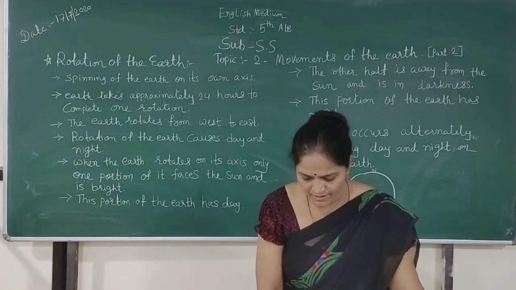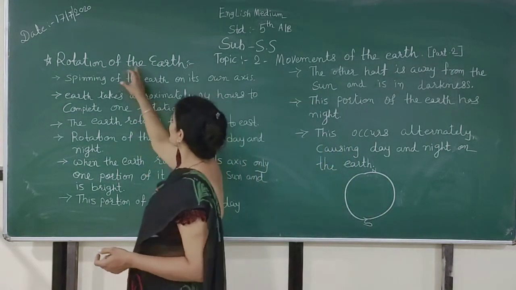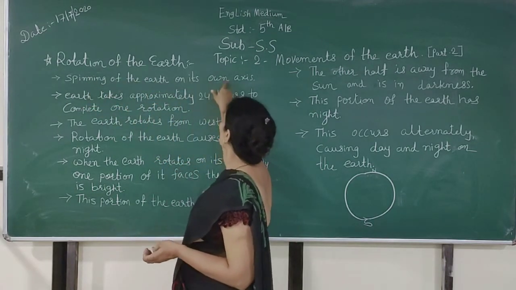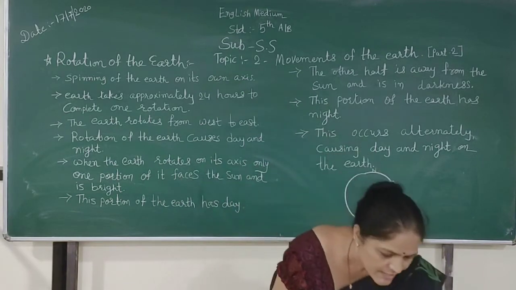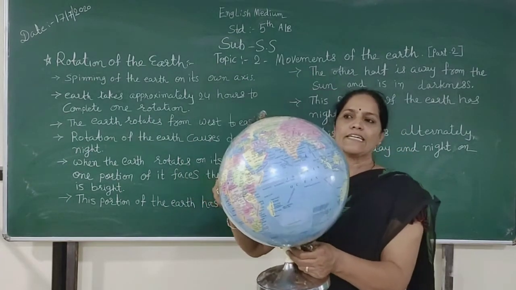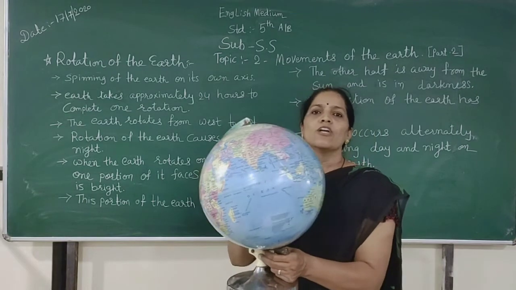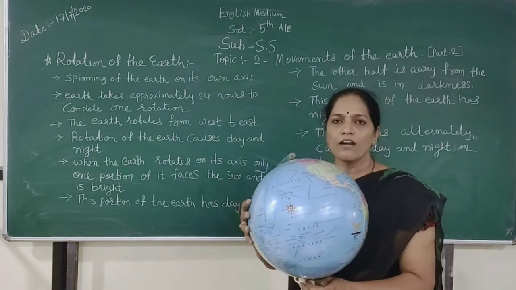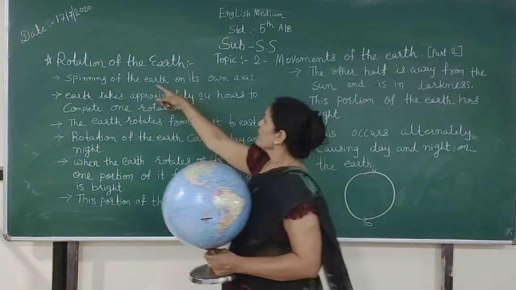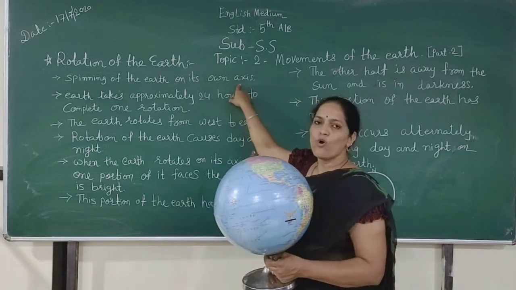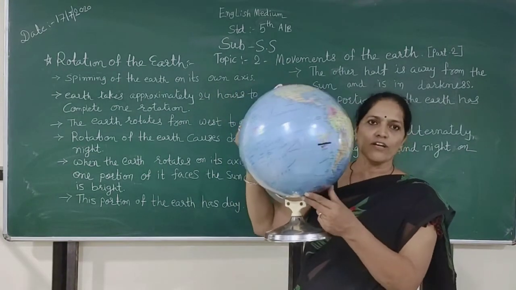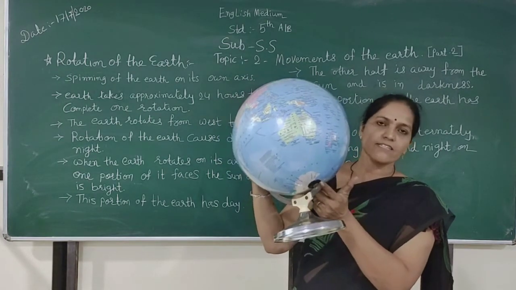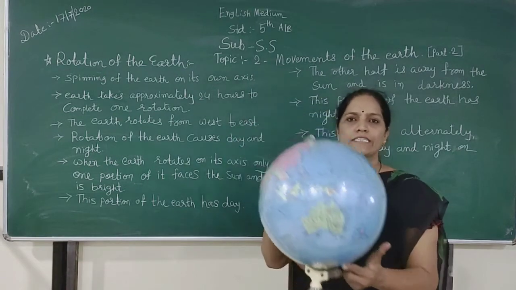Now I am going to explain the rotation of the earth, the spinning of the earth on its own axis. This is the model of the earth. Exactly our earth looks like this. Our earth spins and moves on its own axis. This is the axis of the earth.